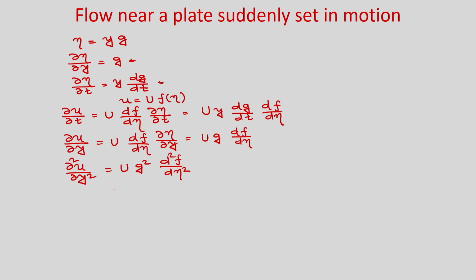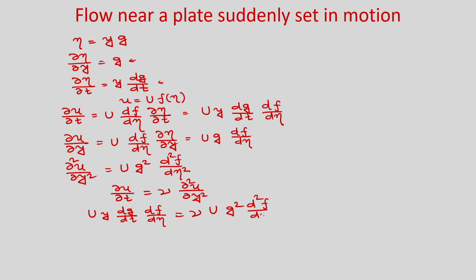So, now we have the governing equation del u by del t is equal to nu del 2 u by del y square. So, if you put all these derivatives, del u by del t and del 2 u by del y square, here, what are you going to get? So, on the left hand side it will be U into y dg by dt df by d eta, and on the right hand side nu U g square d2f by d eta square.